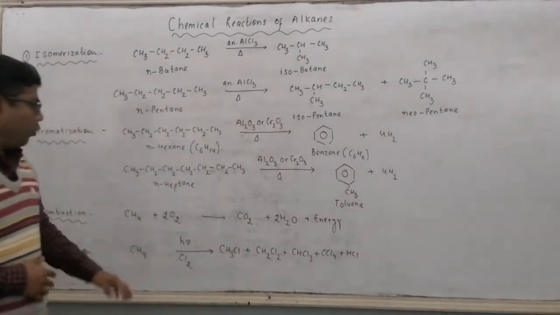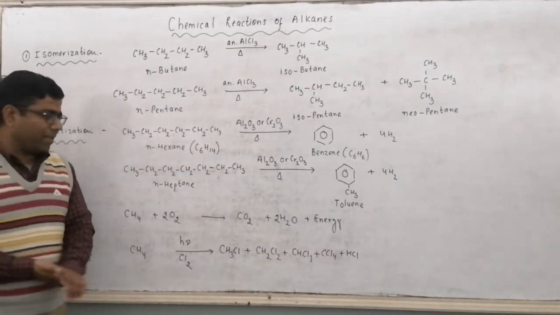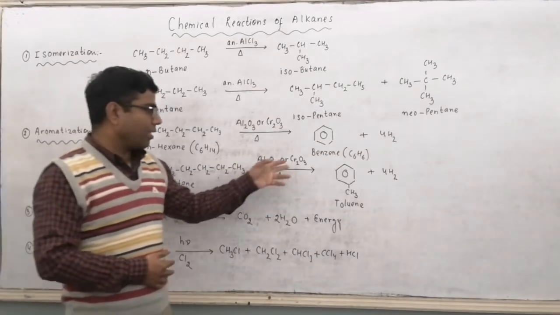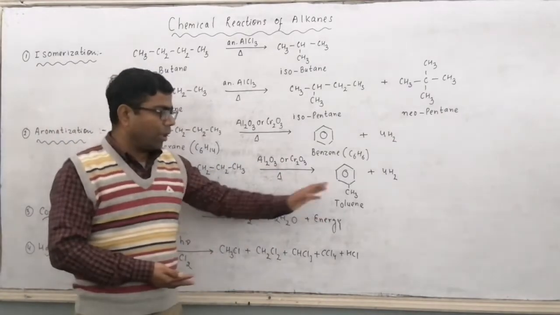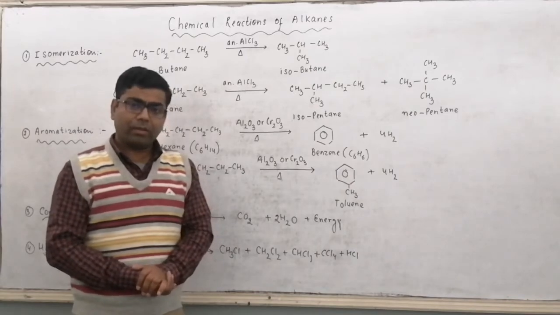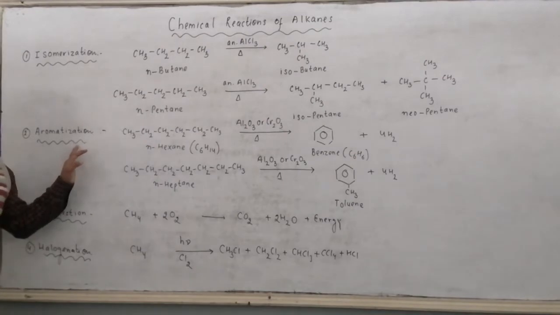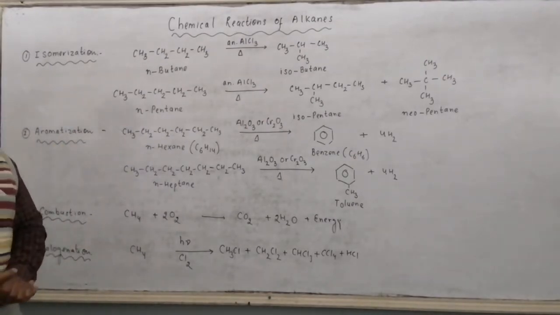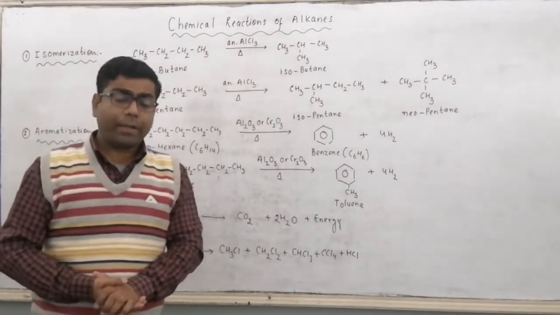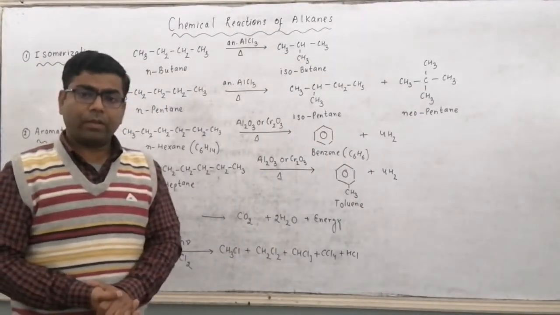So here, if we use normal heptane heated in presence of Al2O3 alumina or Cr2O3, it gets converted to toluene with the removal of 4 molecules of hydrogen. So in reaction number two, that is aromatization, straight chain hydrocarbons or alkanes get converted to aromatic compounds.